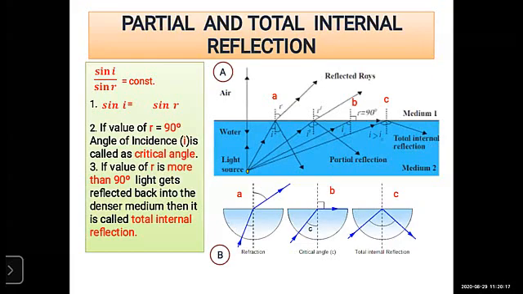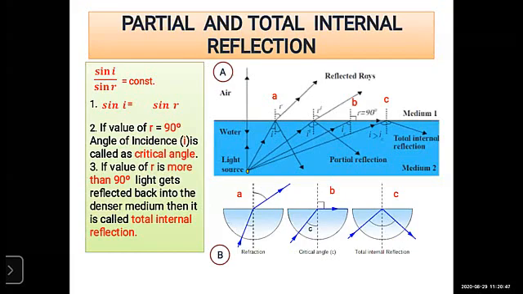Remember, this is rule number 2. What is rule number 2? When the light passes from denser medium to rare medium, the refracted ray always bends away from the normal. Okay, that is your rule number 2. Here your denser medium is water and rare medium is air.